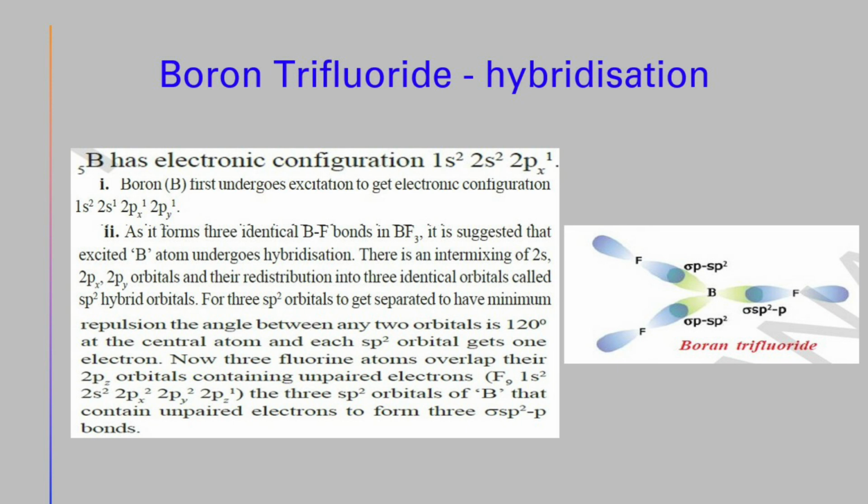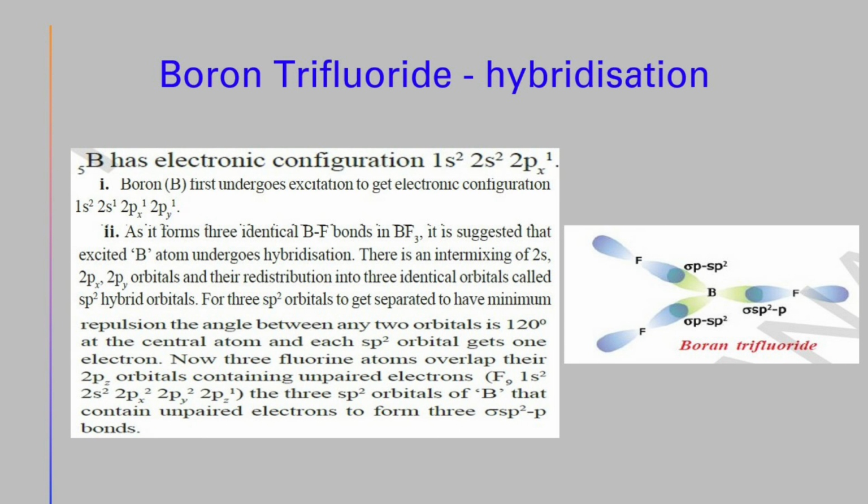Boron trifluoride hybridization. Boron has electron configuration 1s2, 2s2, 2px1. Boron first undergoes excitation to get the electronic configuration 1s2, 2s1, 2px1, 2py1. As it forms three identical boron fluorine bonds in BF3, it is suggested that the excited boron atom undergoes hybridization. There is an intermixing of the 2s, 2px, 2py orbitals and redistribution into three identical orbitals called sp2 hybrid orbitals. For the three sp2 orbitals to have minimum repulsion, the angle between any two orbitals is 120 degrees at the central atom, and each sp2 orbital gets one electron.